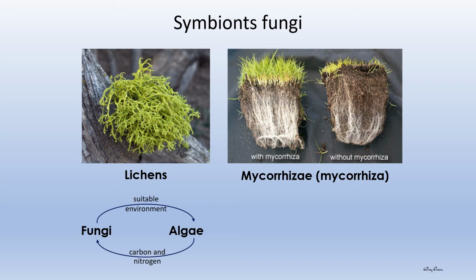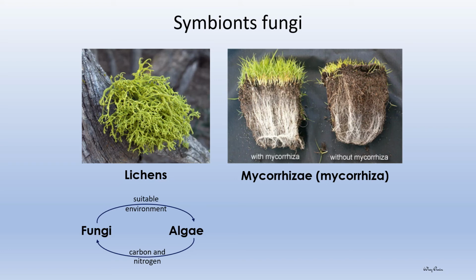The fungi provide a suitable habitat for the algae species, which is from the kingdom Protista, and the algae undergo photosynthesis to provide nutrients for the fungi. This is what we call mutualist fungi.